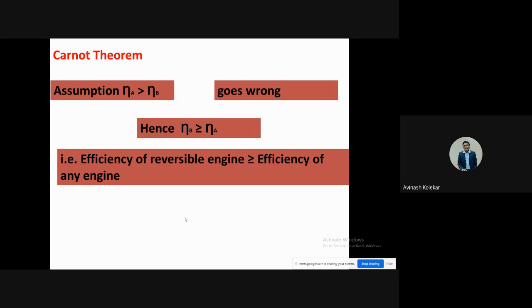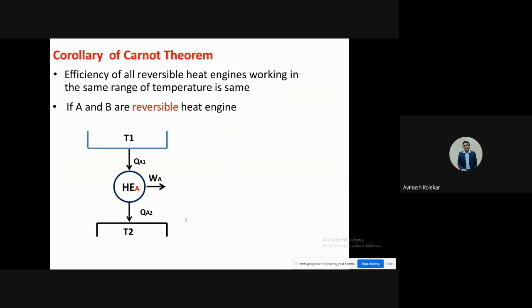Or you can consider that the efficiency of a reversible engine is greater than or equal to the efficiency of any other engine. So this is the Carnot theorem. Now there is one Carnot corollary also, and the Carnot corollary is similar to the Carnot theorem.